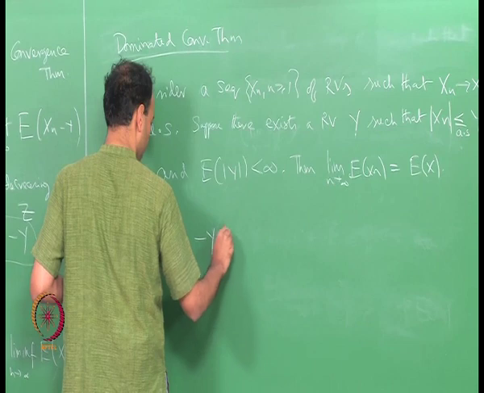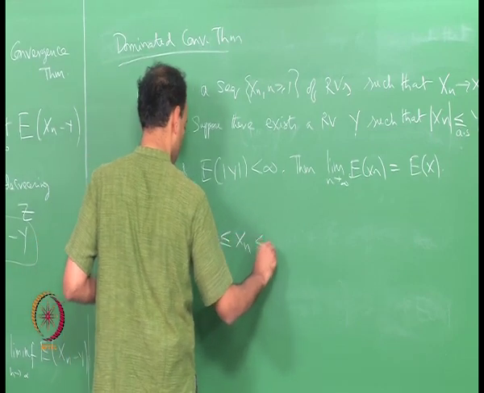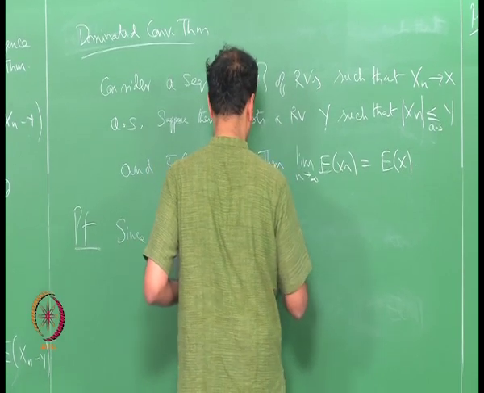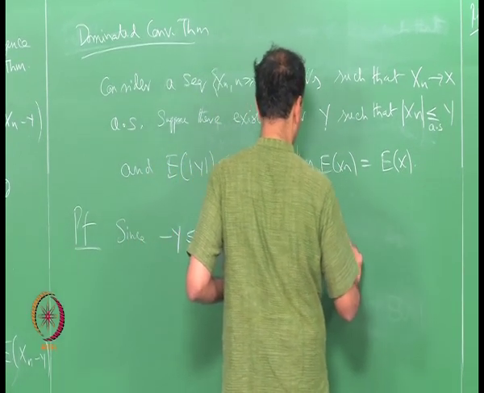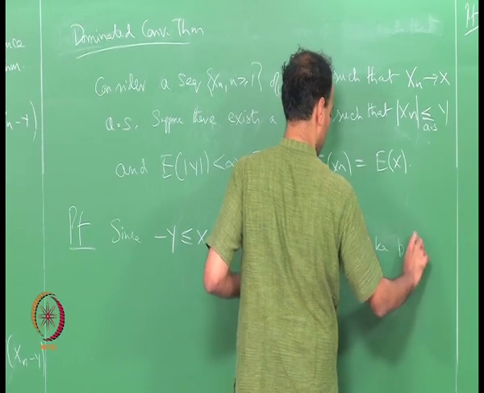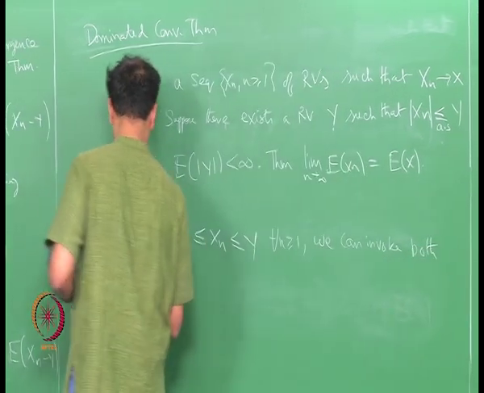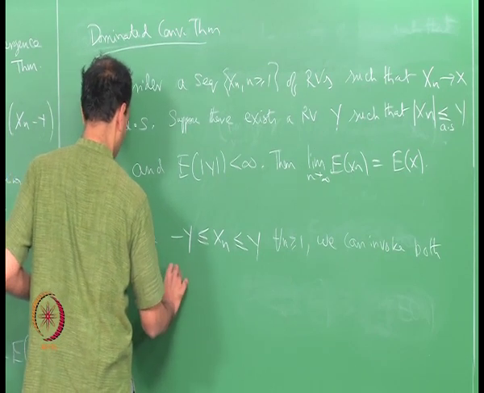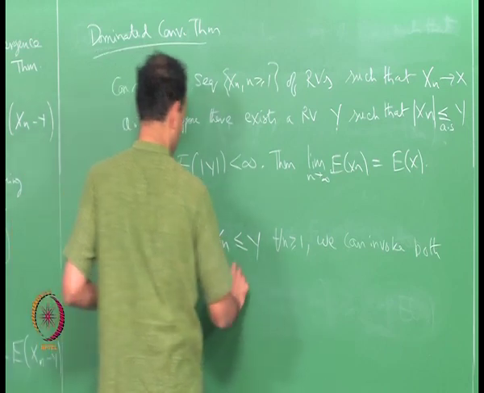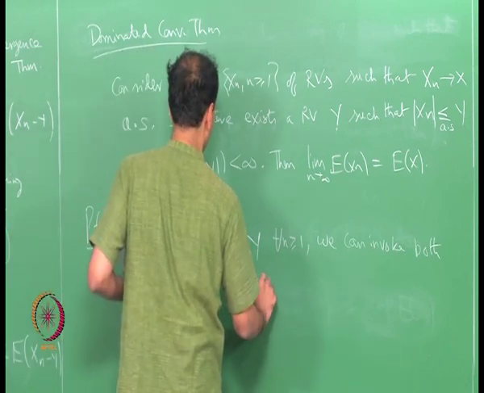Since minus y is less than or equal to x n is less than or equal to y for all n, we can invoke both sides of Fatou's lemma.